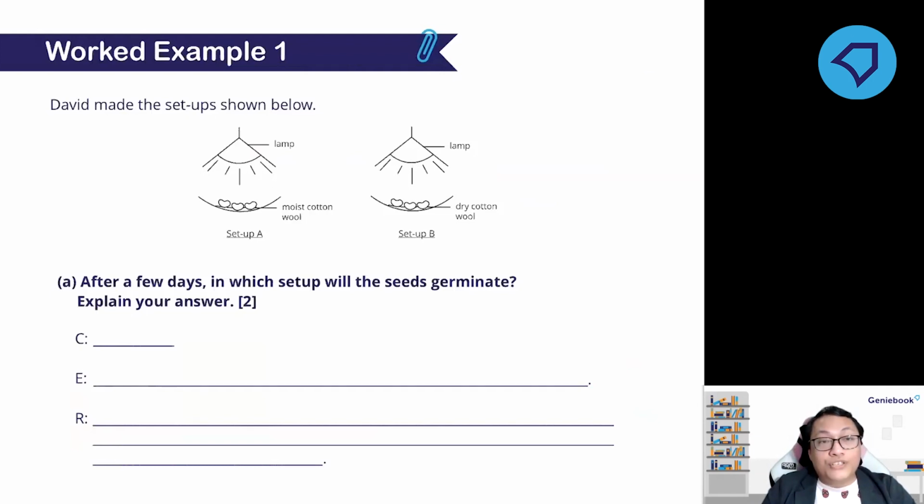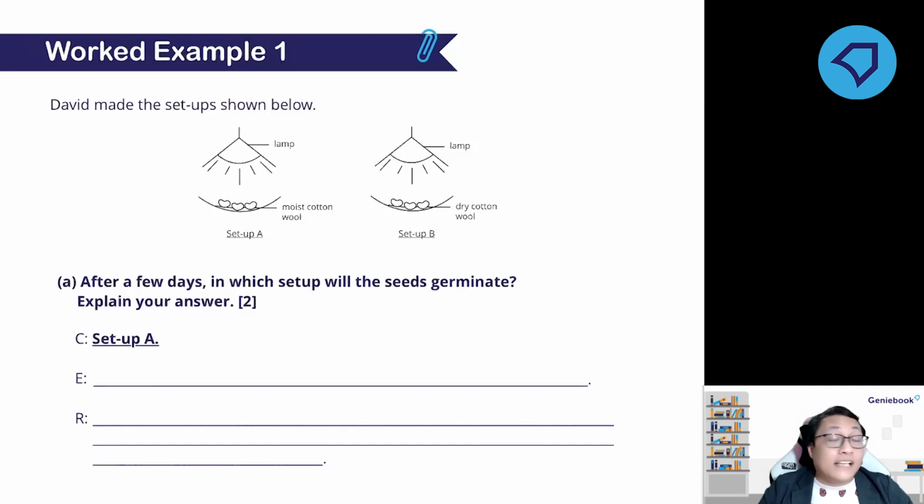So which one would have seeds germinating? Setup A, easy peasy. Why would you choose setup A? What is the explanation? So why would you choose setup A over setup B?